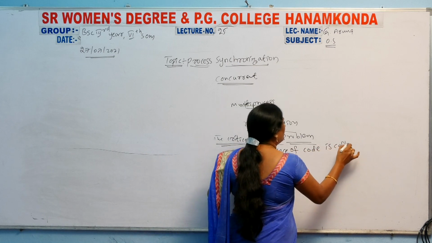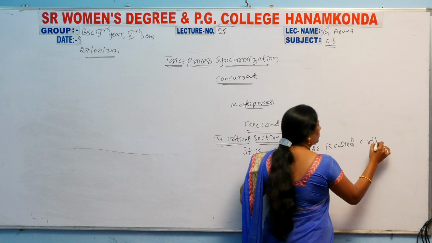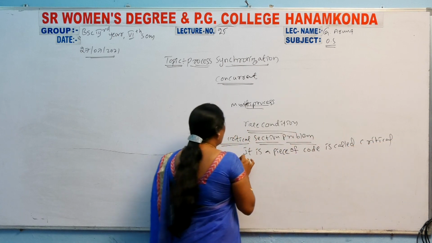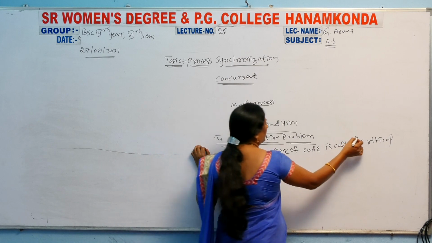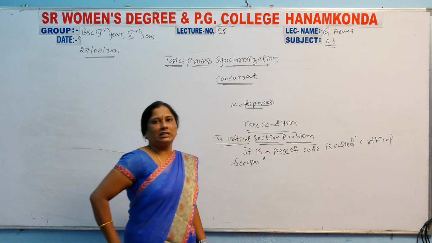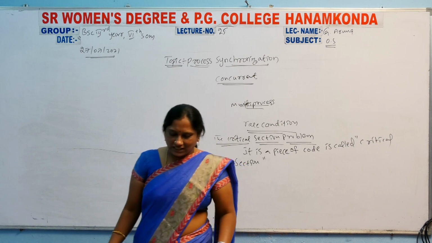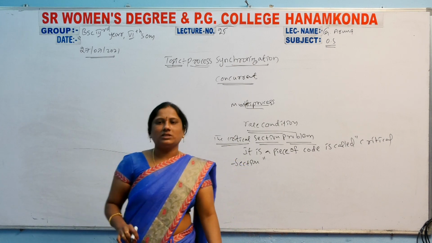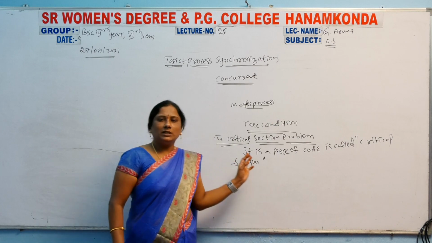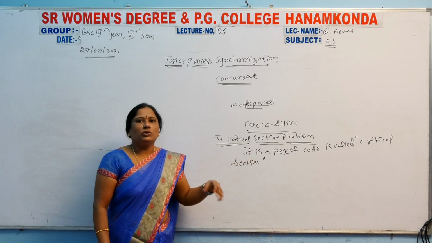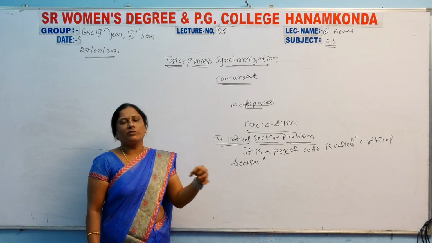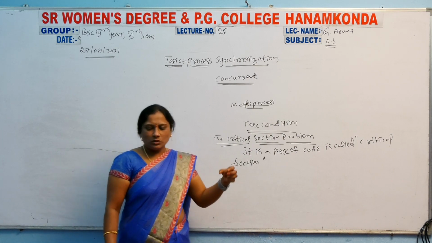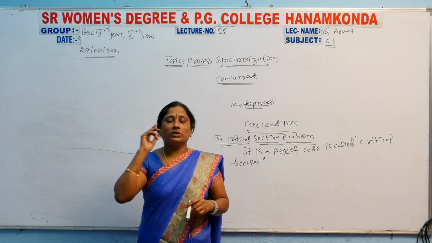Is called the critical section. So that means it is one piece of code in the total program. So that is called the critical section. Clear? So the critical section has shared resources, data structures. In a program, some piece of code will be shared resources.